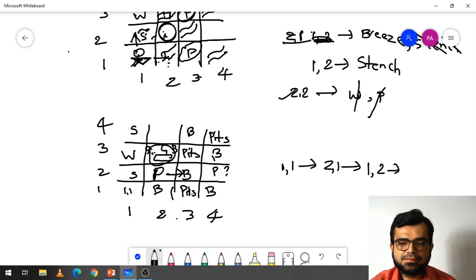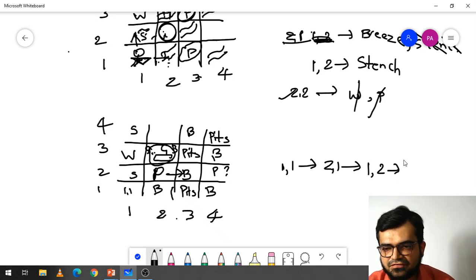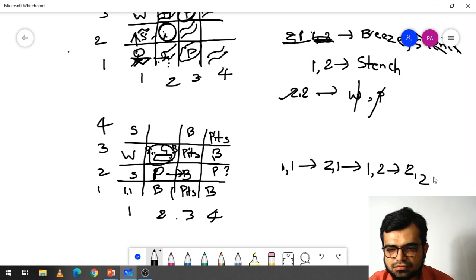Because here it is feeling pits. So this is the path it follows: 2 comma 1, 1 comma 2, then again it follows 2 comma 2. Then after that 2 comma 2, further it can move directly also. If I take directly, that means 2 comma 3, but I am not taking that, I am taking the other one,